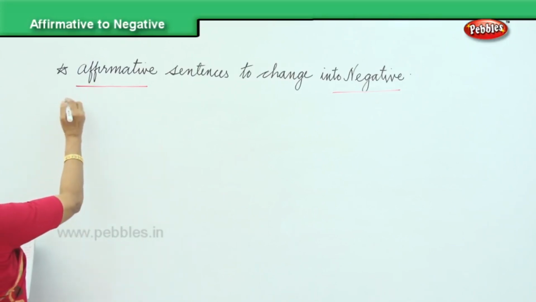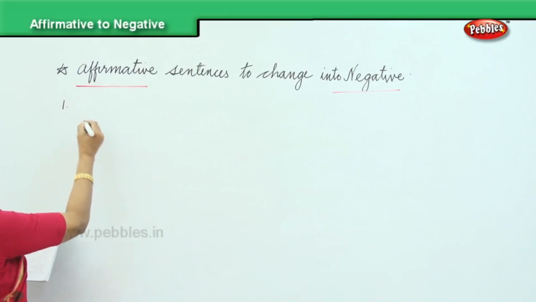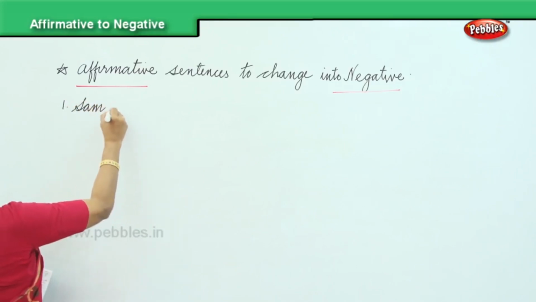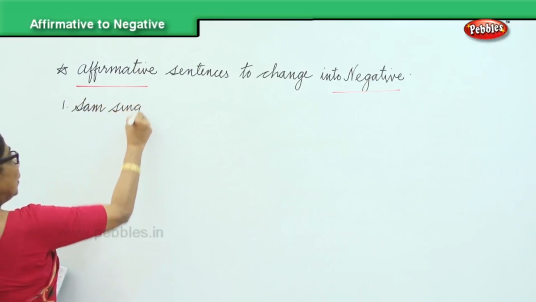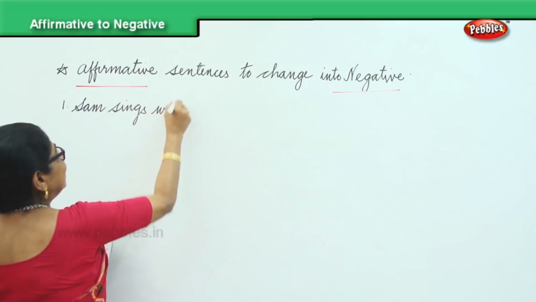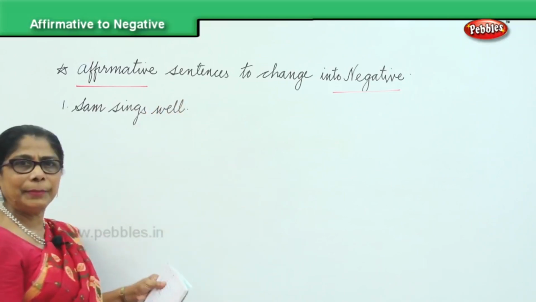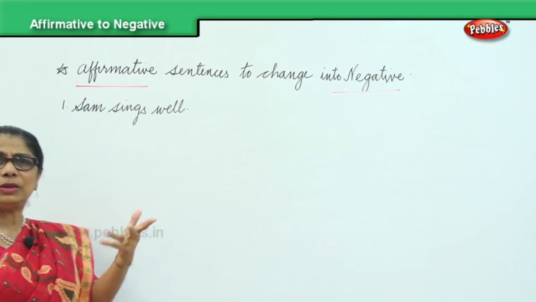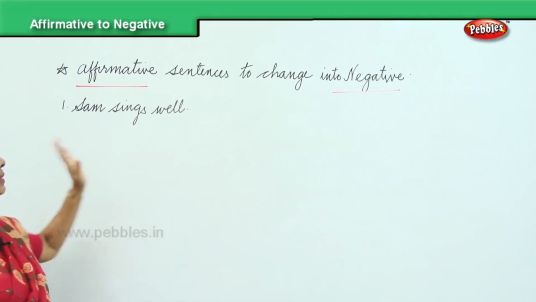Now, the affirmative sentence that I have here is Sam sings well. You remember what I did with you? It's a complete declaring, affirming. Sam sings well. Does Sam sing well? Yes. Who sings well? Sam sings well.